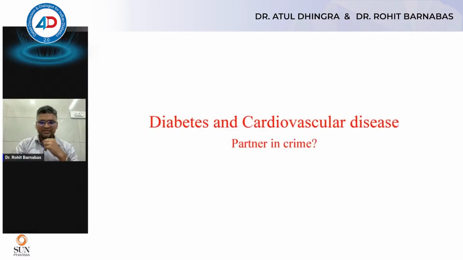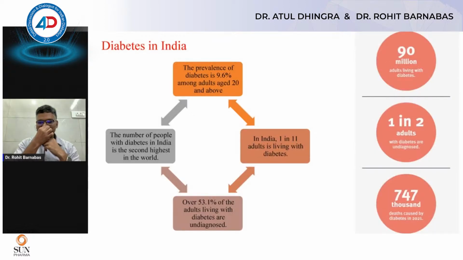Diabetes and cardiovascular disease, partner in crime. As Dr. Atul sir has clearly explained before, diabetes is a disease where the vasculature gets affected, and that is the most common cause of morbidity and mortality in diabetes patients. So now we can see these figures are increasing as the days go by.